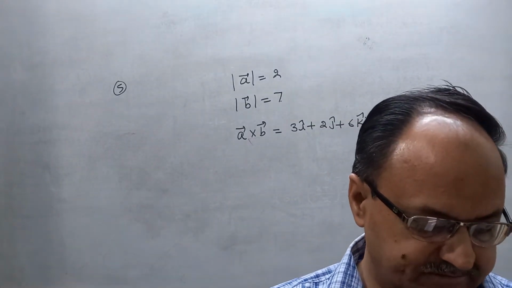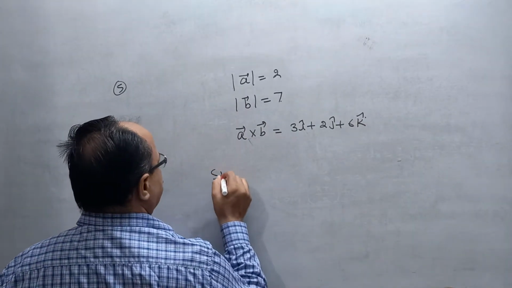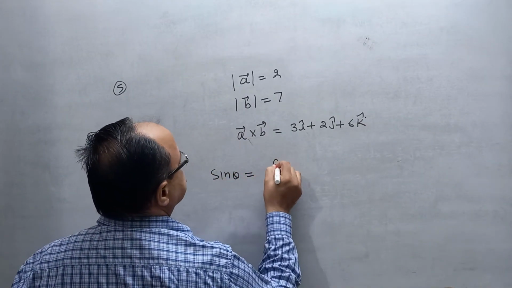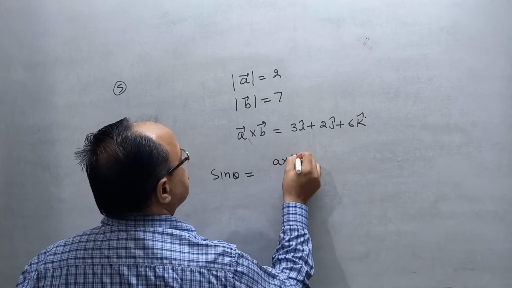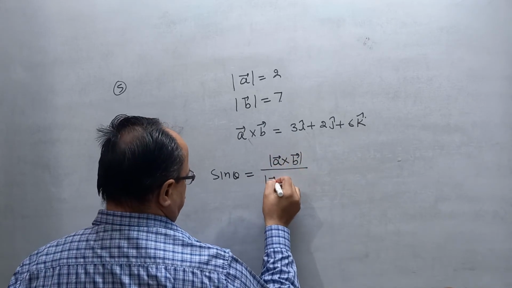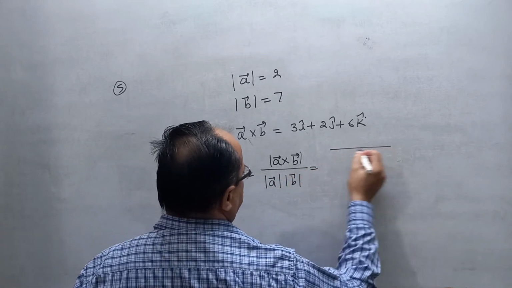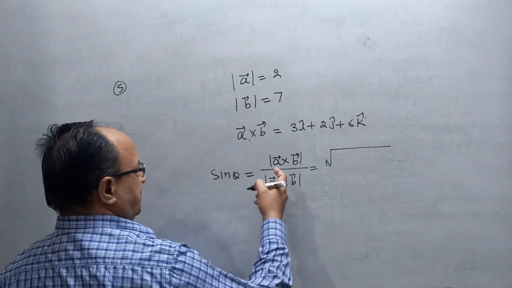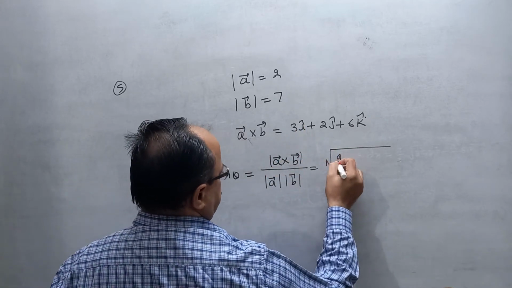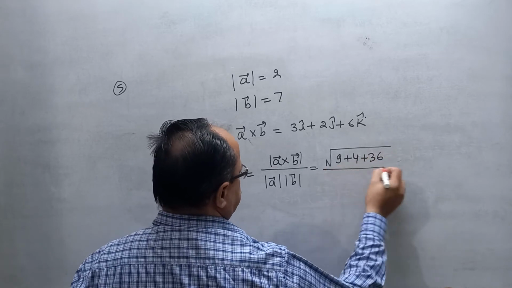You know very well the formula: sin theta is equal to magnitude of A cross B divided by magnitude of A and magnitude of B. Magnitude of A cross B you can find with the help of this: 3 square 9, 2 square 4, plus 36, which is 49, so 7.